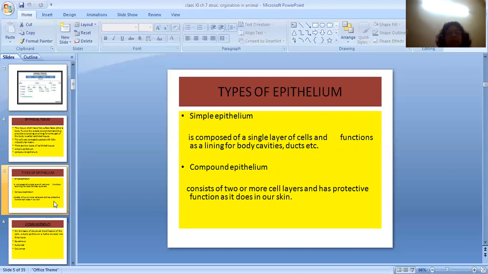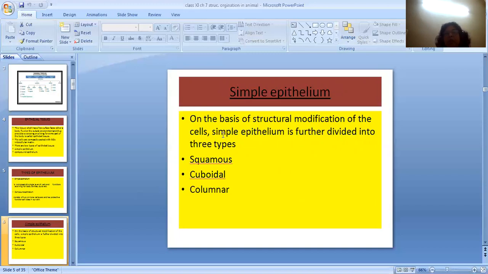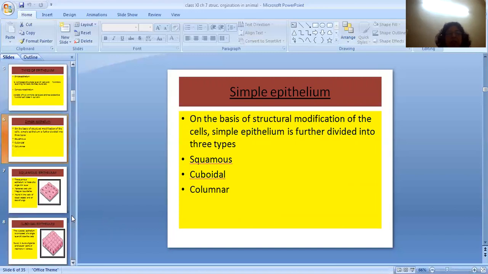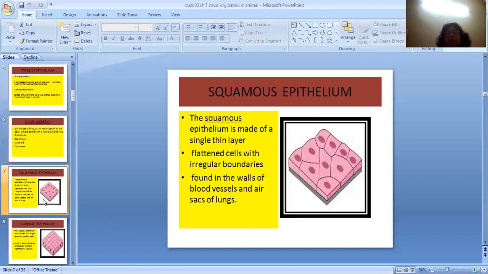Now let us take one by one these 2 types of tissue. Let us first take simple epithelial tissue. Simple epithelial tissue is further classified into 3 types: squamous epithelium, cuboidal epithelium, and columnar epithelium. So now let us see what is squamous epithelium.